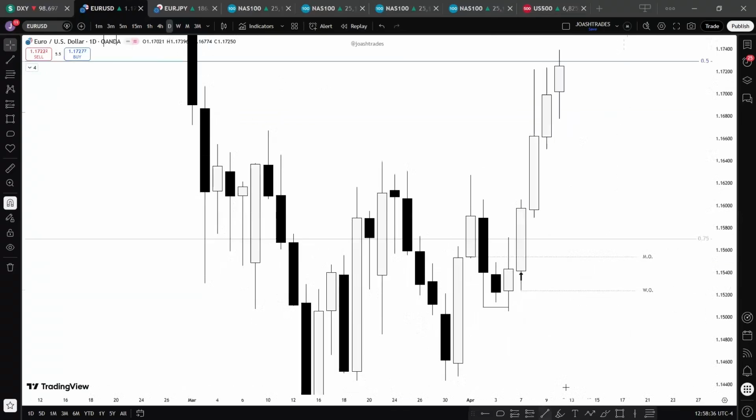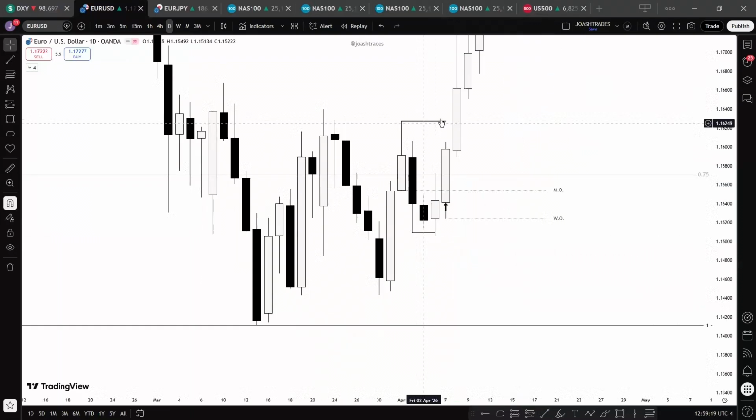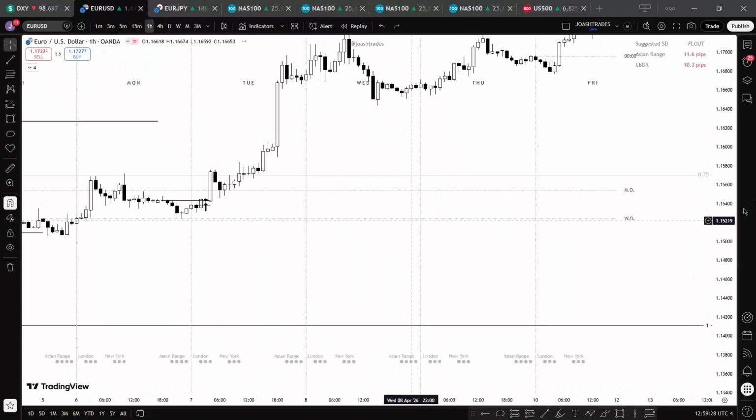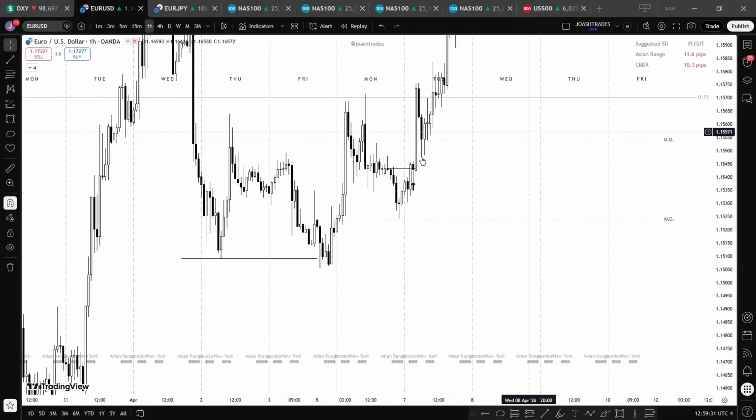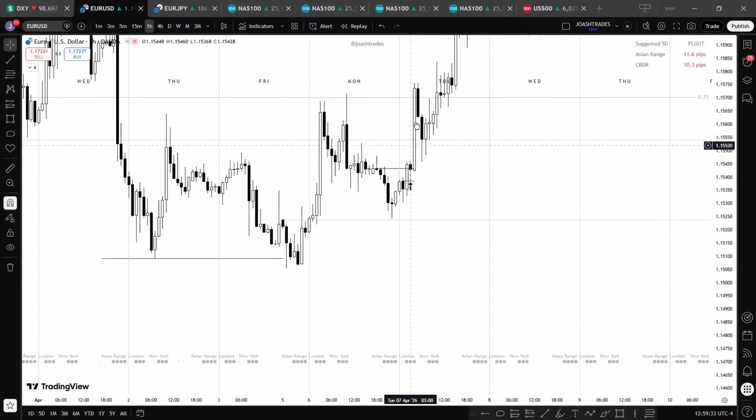And our external liquidity is this high. So this is our target, okay? But rather than aiming for just this high, we can aim for the previous daily high. This high is our draw on liquidity, and you can see we hit it on Wednesday. So we are still bullish even after the London session. Okay, so New York, you can see our price formed a continuation, filling this area of inefficiency.